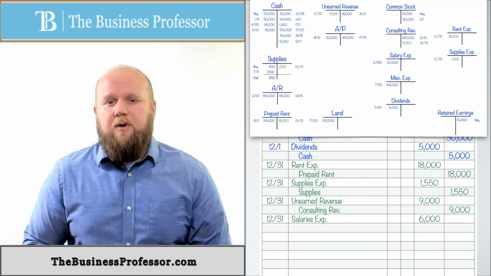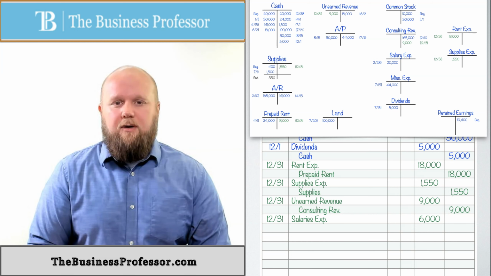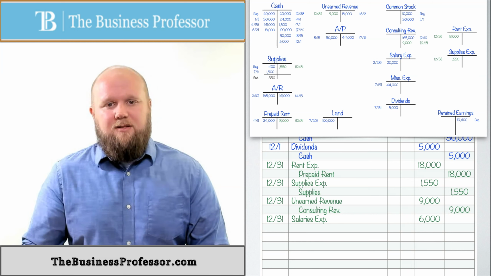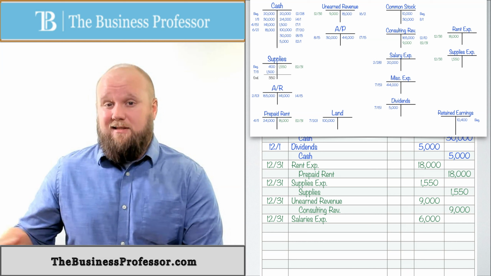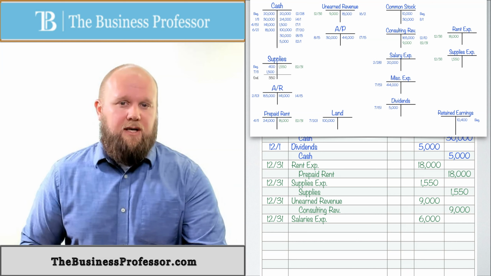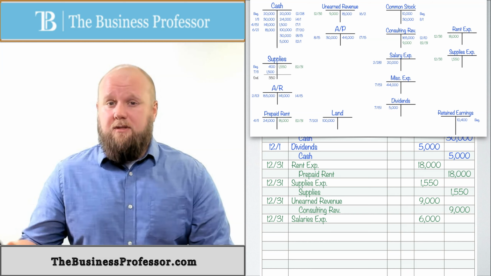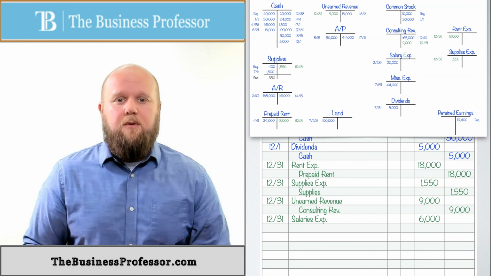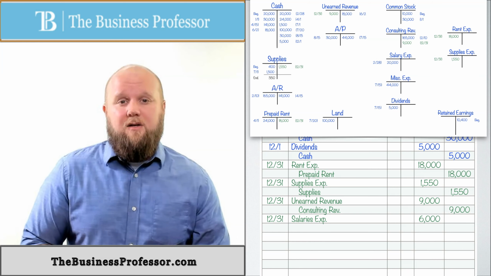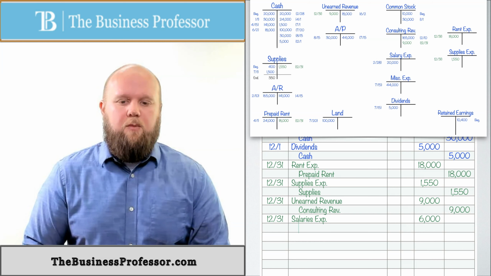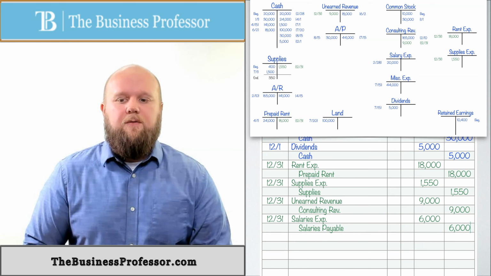And normally I would probably put cash as the credit. But again, this is an adjustment. I'm not paying them cash right now. I'm going to pay them at a later date because it happens next year. Okay, so I've got to figure out a way to say I still owe them that money. And what are we expected to do with this money? Well, we're expected to pay it to our employees later on. So this is going to be a payable account. But it's not going to be accounts payable. This is a payable specifically to salaries. So we're going to call it salaries payable. And that's going to be our crediting account for $6,000.